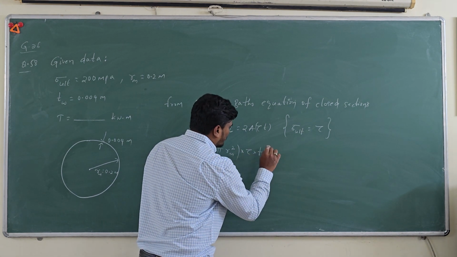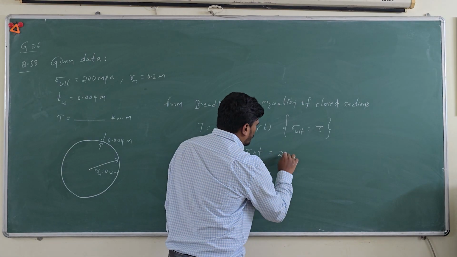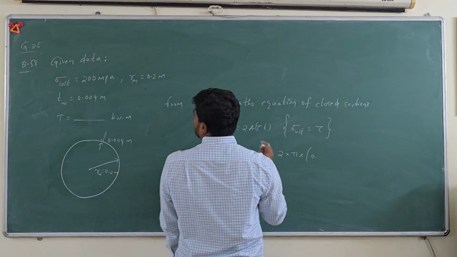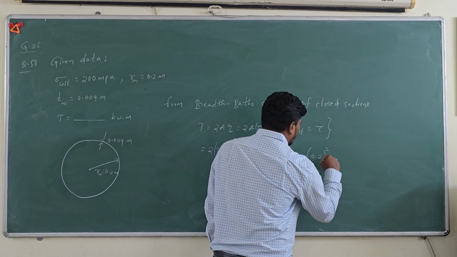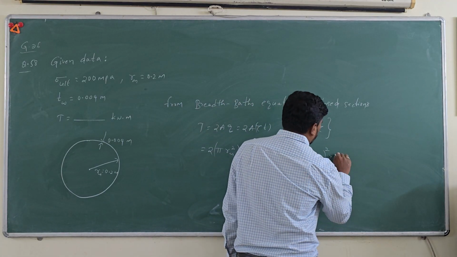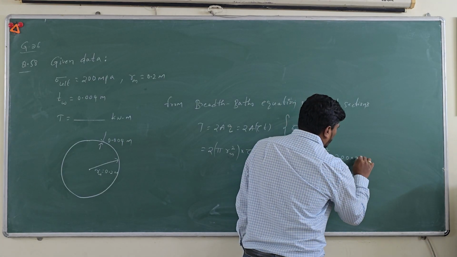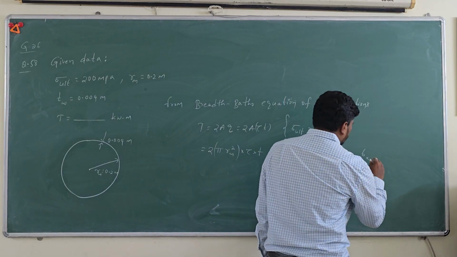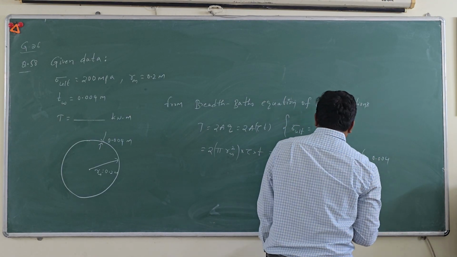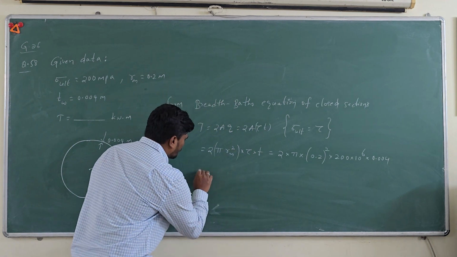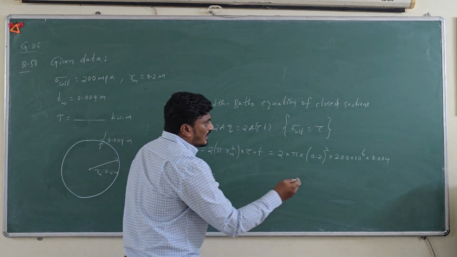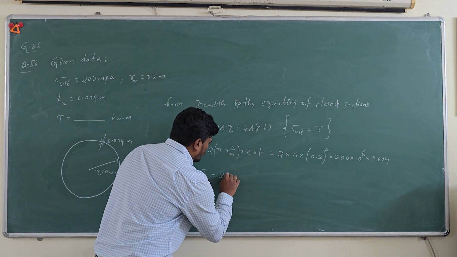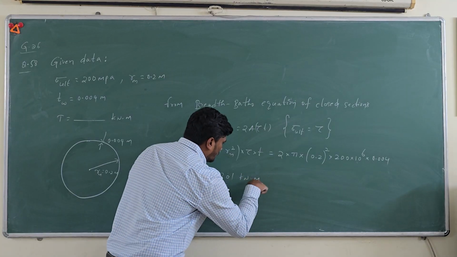Tau into T, that is equal to 2 into pi. Just substitute the values into 0.2 whole square into, and the shear stress they are giving 200 into 10 to the power 6, since they are giving in megapascal, and the radius of the tube is 0.004 meters. Now by solving this, you will get torque T, since they are asking in kilonewton, you just take the 10 to the power 3 outside, so you will get it around 201 kilonewton meter.